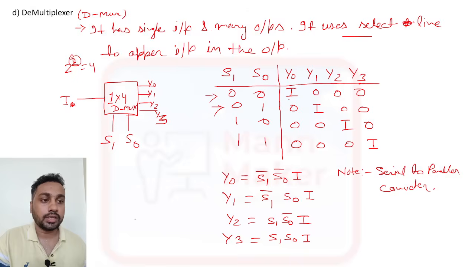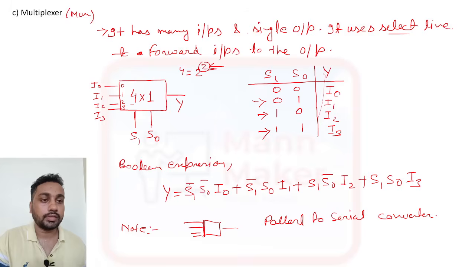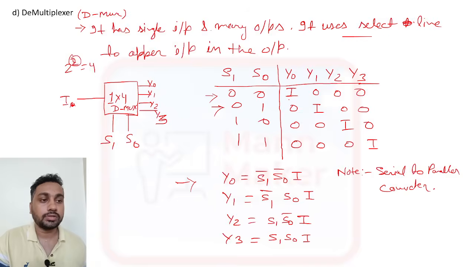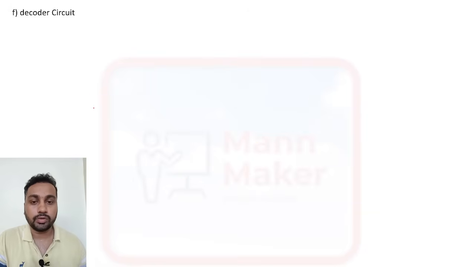Same we have discussed here also: in the multiplexer we can design with AND gates, because it is a dot operation. Dot operation means AND gate, and plus means OR operation. So this is the encoder. Now the decoder circuit.